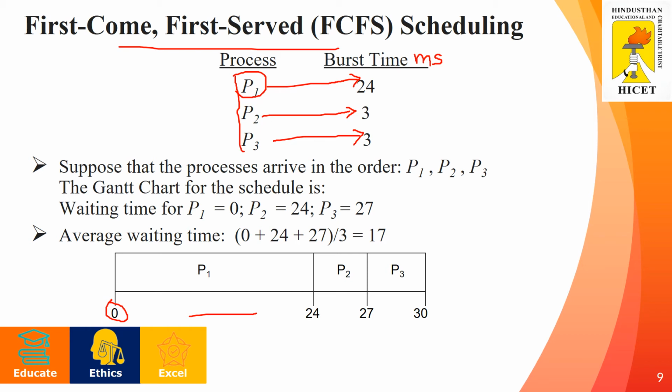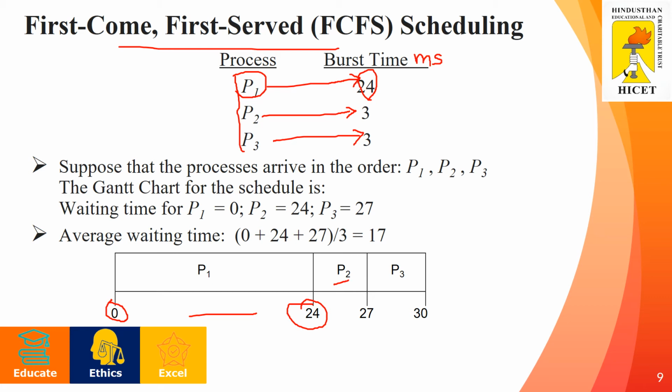At the 0th millisecond, P1 will be admitted into the CPU for execution till the 24th millisecond, because the burst time for P1 is 24. From 0 to 24, process P1 will occupy the CPU and it completes at the 24th millisecond. After that, P2 will be selected by the CPU scheduler for execution.